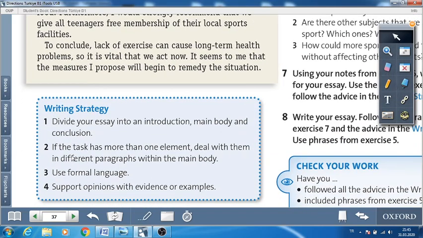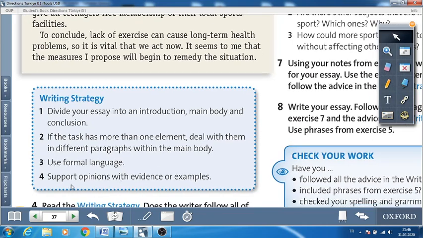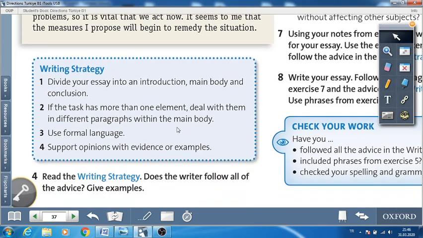And the second strategy: if the task has more than one element, deal with them in different paragraphs within the main body. Okay. And please use formal language. And lastly, support your opinions with evidence or examples. So you will give evidence or you will give examples.